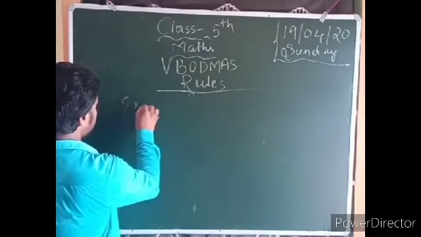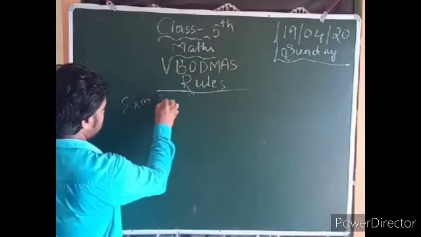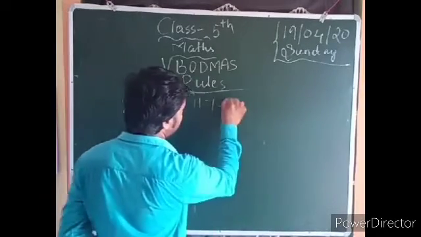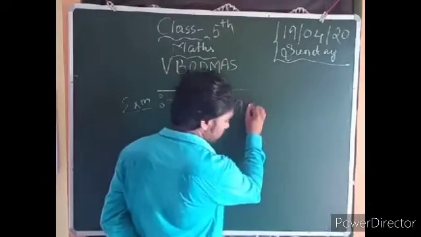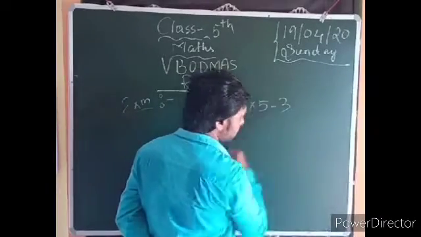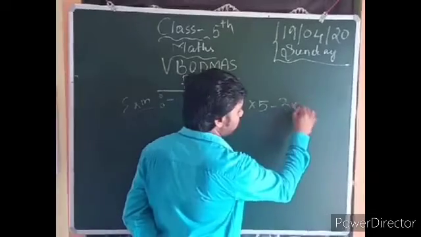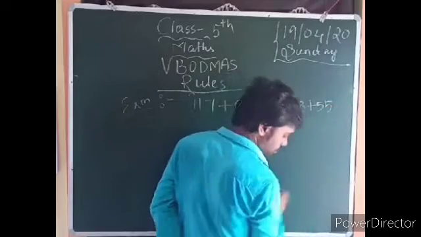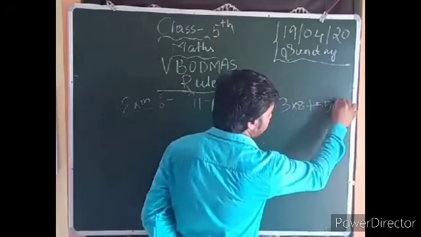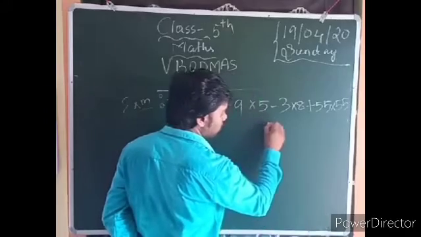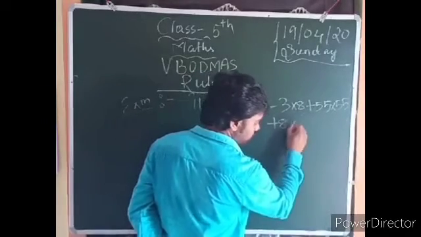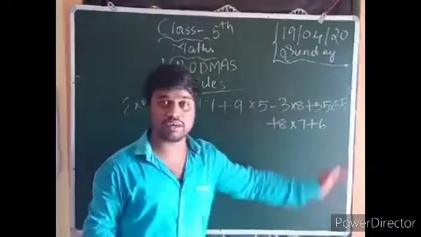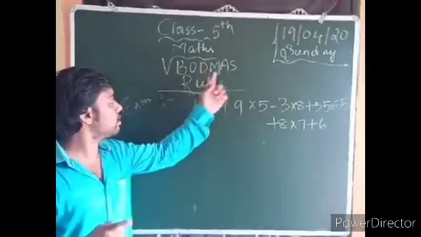Now, example. You can see 117 plus 9 into 5, 3 into 8, plus 55 into 55, plus 8 into 7 plus 6. Sir, this is the equation we want to solve, and this is the letters you can keep in your brain. Now you can see how to use it.